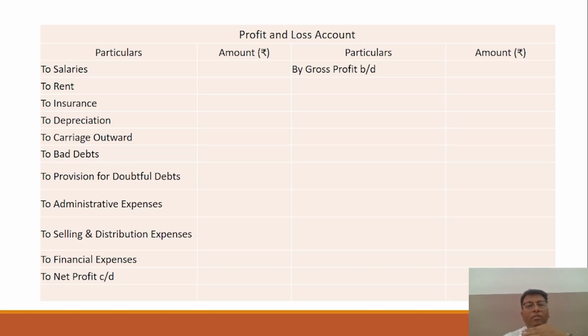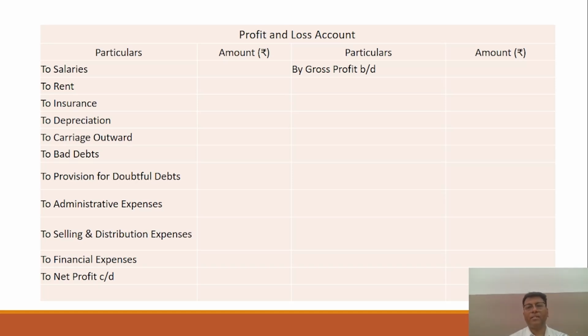To administrative expenses, whatever the administration expenses are involved in your business, you have to mention administrative expenses. And selling and distribution expenses, suppose you are going to make advertisement expenses or exhibition expenses, or there are some expenses involved in the distribution of your goods, so selling and distribution expenses are also displayed on the debit side of the profit and loss account, right? And other financial expenses and taxations are also displayed on the debit side of the profit and loss account. So this is the particular format you have to consider when you are preparing the profit and loss account. All the indirect expenses would be shown on the debit side of the profit and loss account.